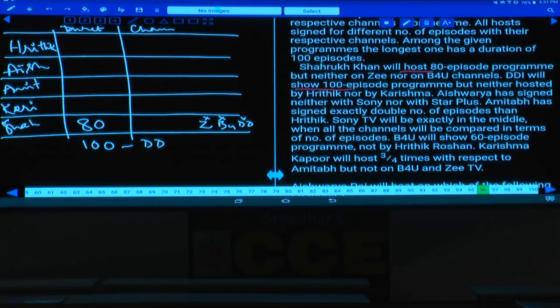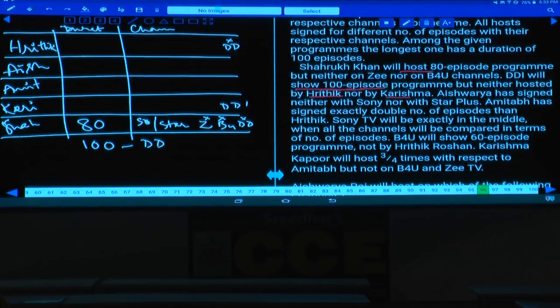Hence, sir, what are the different possibilities for this Shah Rukh? Either Star Plus, or what else is left out? Sony or Star Plus. Either Sony or Star Plus are the only 2 possibilities for Shah Rukh. Then the 100 episode program is DD1, but neither hosted by Hrithik nor Karishma. Hence DD1 cannot be Hrithik and cannot be Karishma, isn't it? And this DD1 must be either Aishwarya or Amitabh.